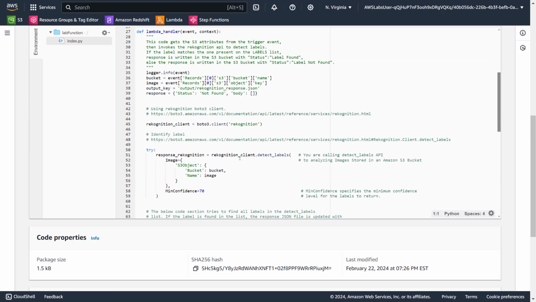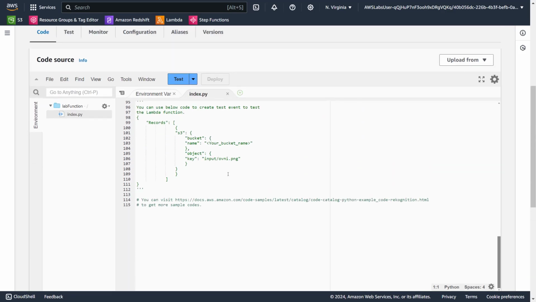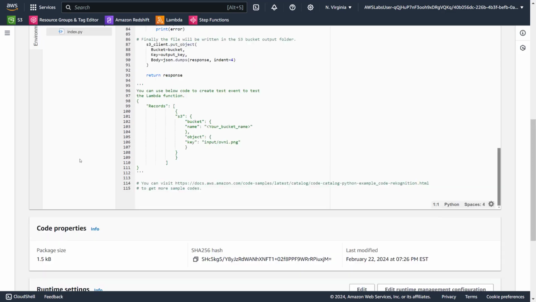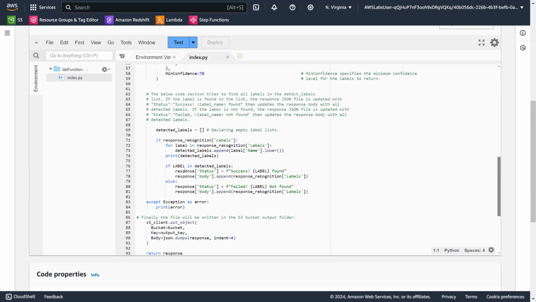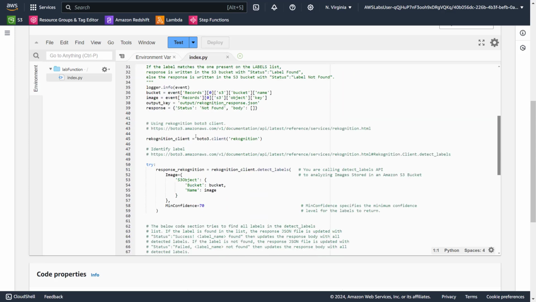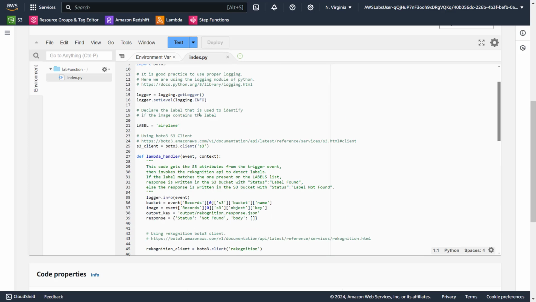And I don't know why they have this code. Let's see what it is. Oh, to create a test event. Okay, I'm fine. Let's go ahead and change the label to, where is it? Spacecraft.